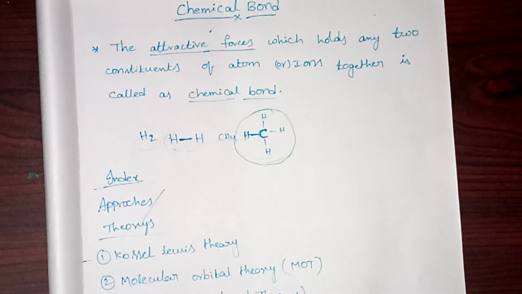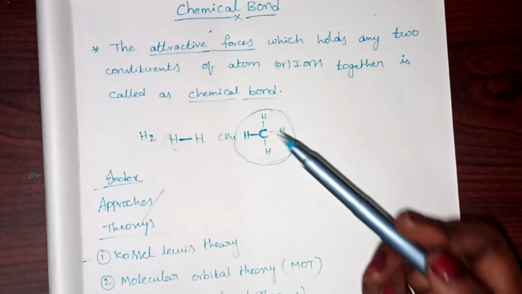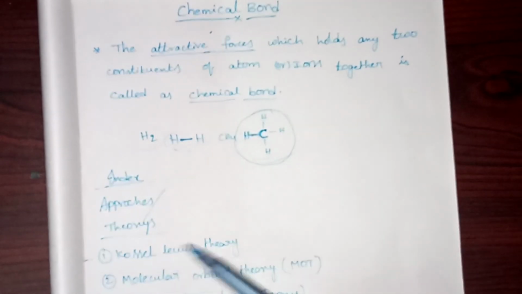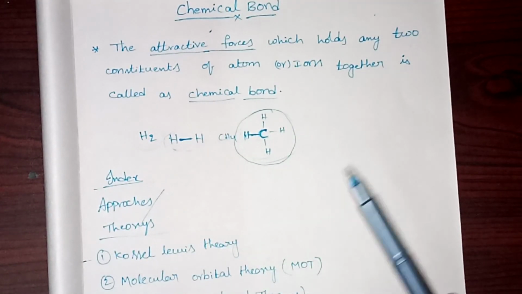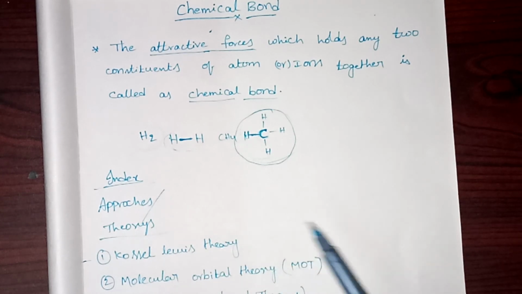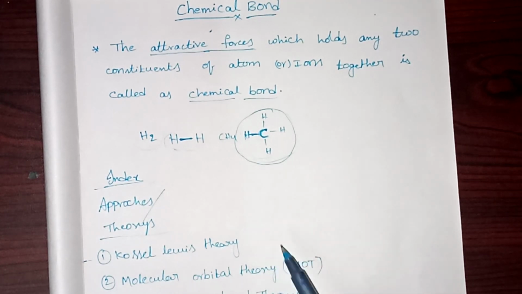First of all, understanding the concept is most important. Once you understand all these concepts, you will be able to solve all problems related to the chemical bonding chapter. So first you have to understand the concepts of all these theories.